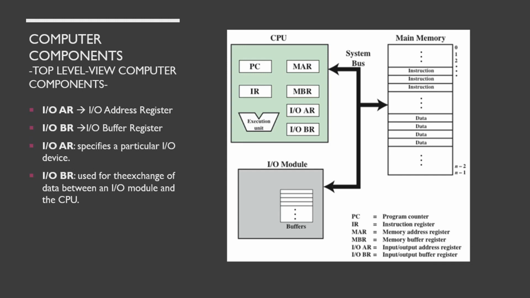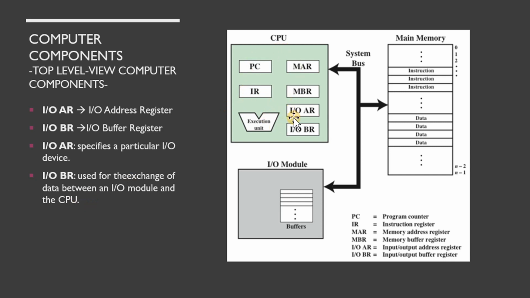Besides MAR and MBR, the CPU also has other registers called IOAR and IOBR. IOAR is the input-output address register, and IOBR is the input-output buffer register. The input-output address register specifies a particular input-output device, while the input-output buffer register is used for the exchange of data between an input-output module and the CPU.